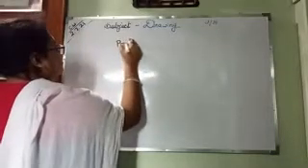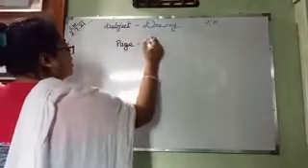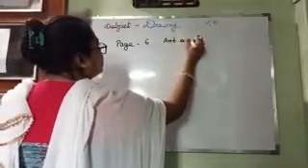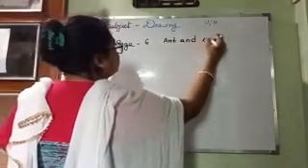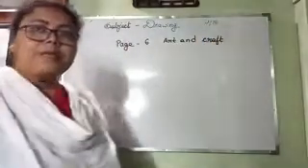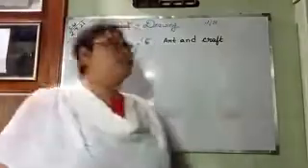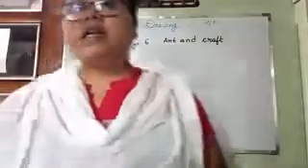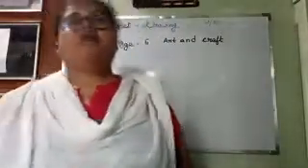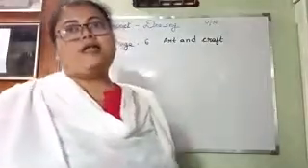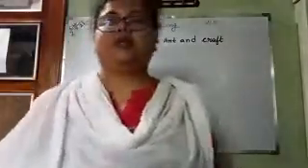In page number 6 of your art and craft book. Okay? In your art and craft book, you have to do page number 6. What do you have to do? You have to color. Okay? With your crayon colors, you have to color it. But I want to explain something.